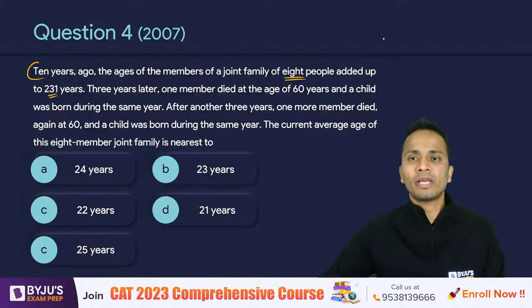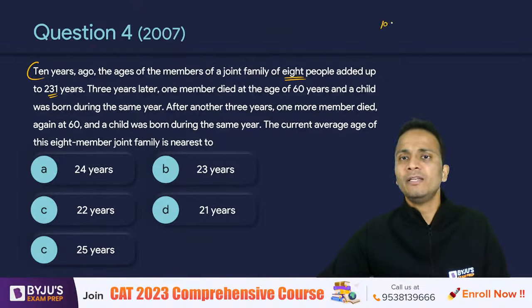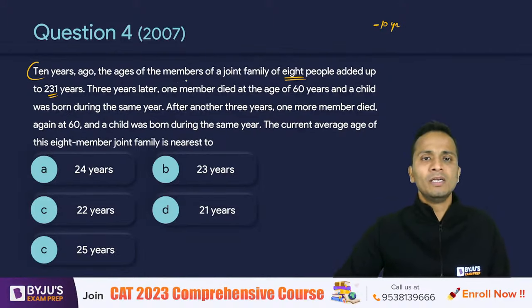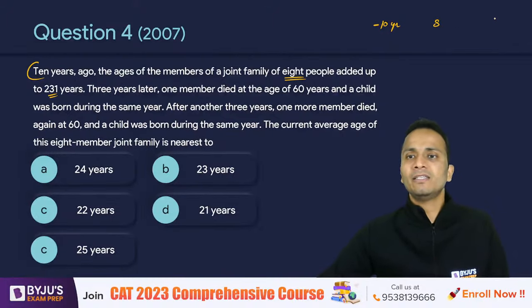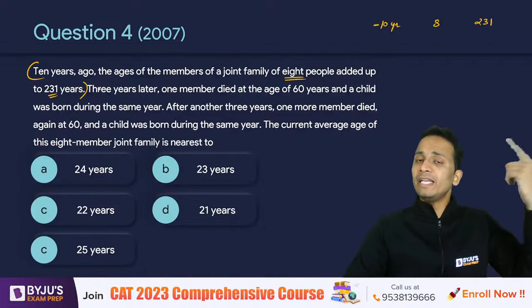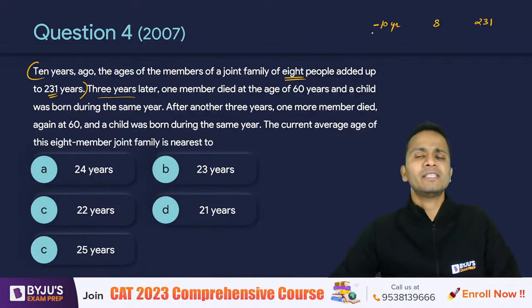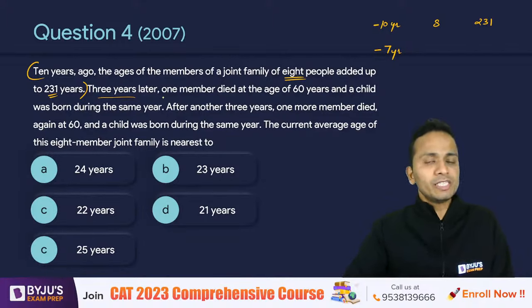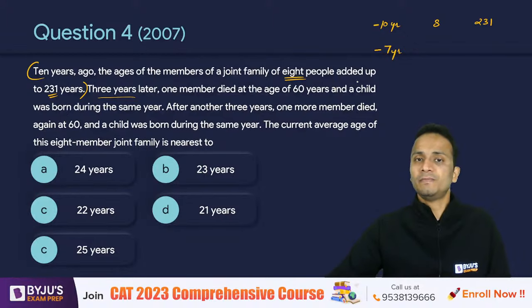So basically they are talking about a time frame 10 years ago. So let's make a small table here. I'll write minus 10 years, that is, 10 years before today. The number of people is 8 and the sum of their ages is 231, right? Now 3 years later, we are talking about 10 years ago. 3 years later from 10 years ago means minus 10 plus 3, so they're talking about 7 years ago, minus 7 years. So 3 years later, one member died at an age of 60. Let's not talk about this person first of all.